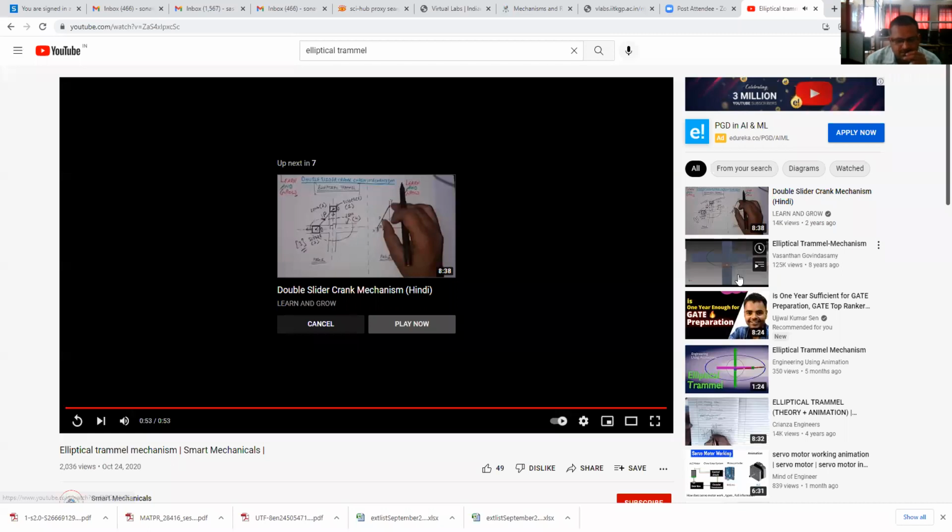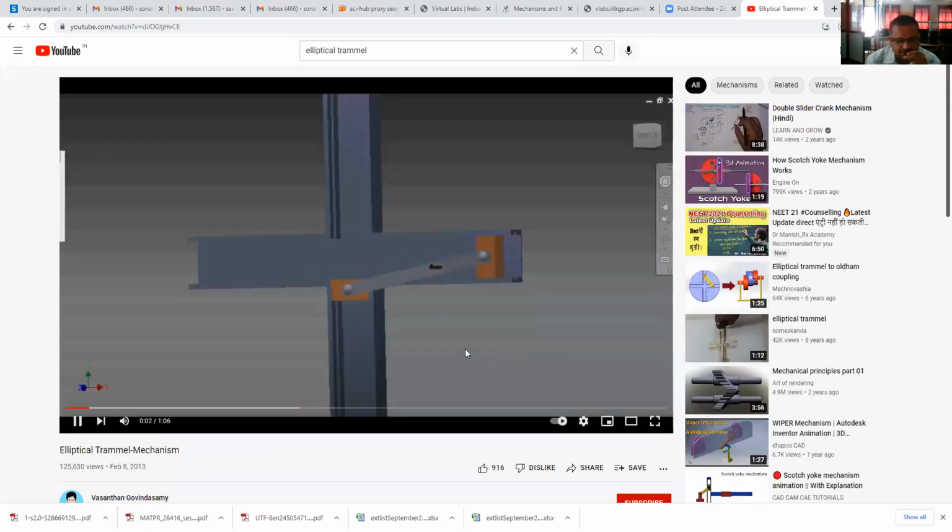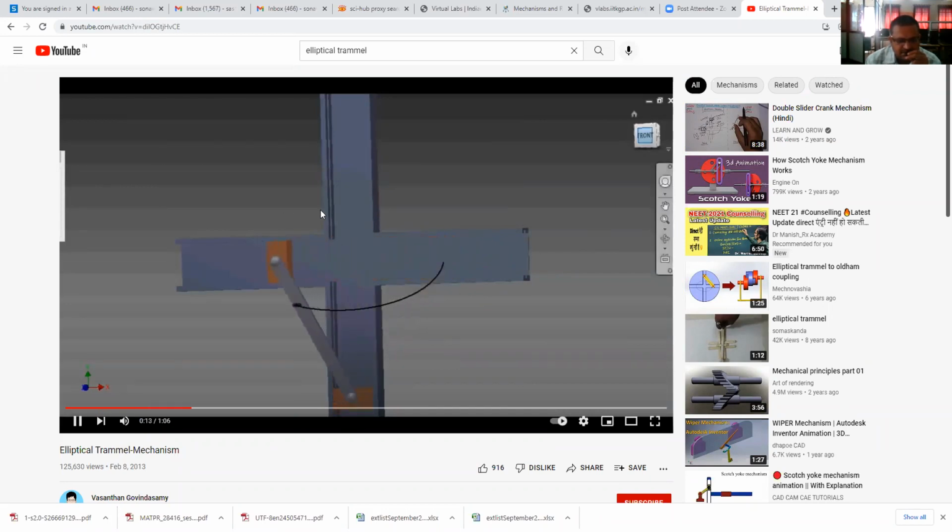Okay, this mechanism you can see again. See that this slotted bit is fixed. These two sliders are there. Whenever they slide, any point on this link AB will trace out an ellipse.